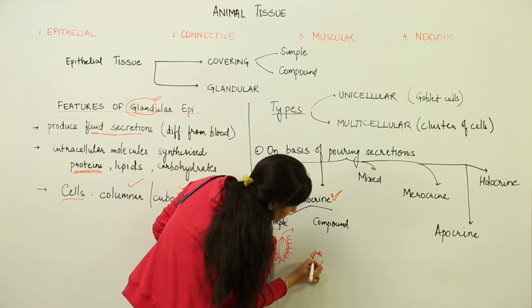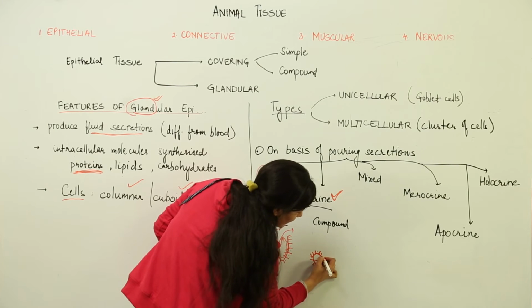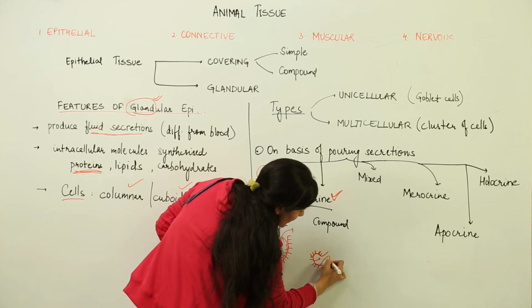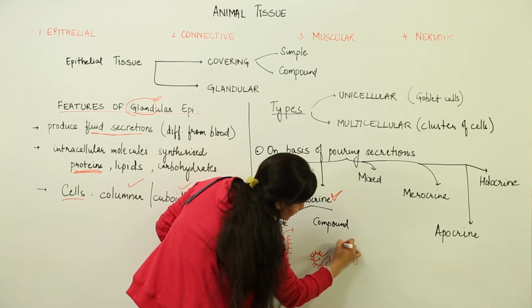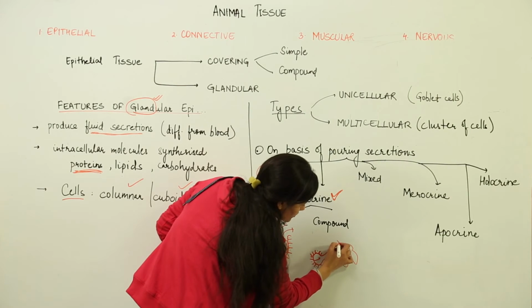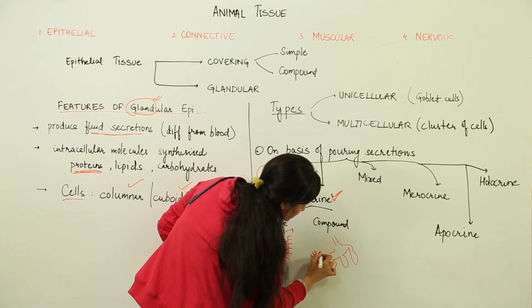They would open up into acinus. Okay. So acinus, and then there would be a tubule, and there would be many tubules like this. So somehow this is a complex structure from where there are many tubules and further they are joining, as in the case of mammary glands you might have observed.